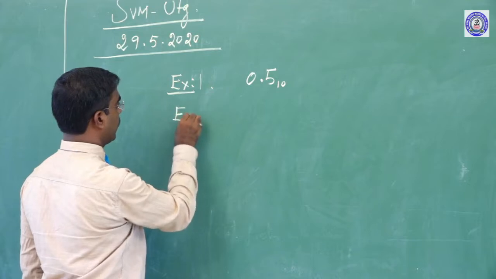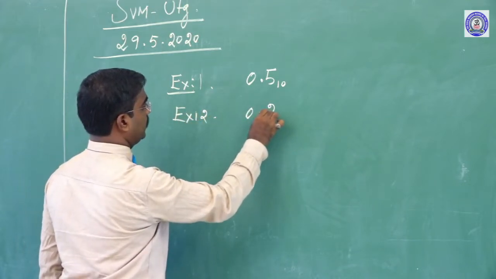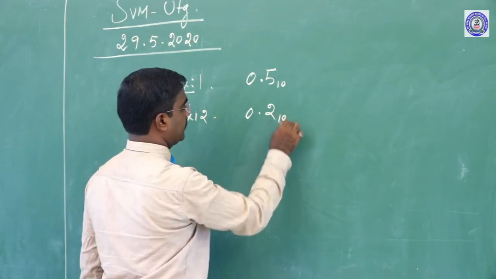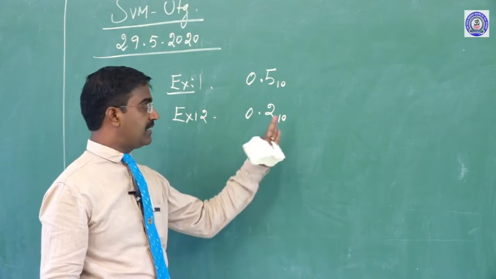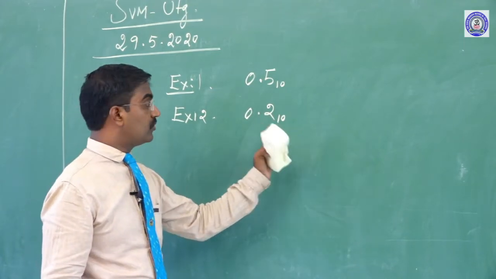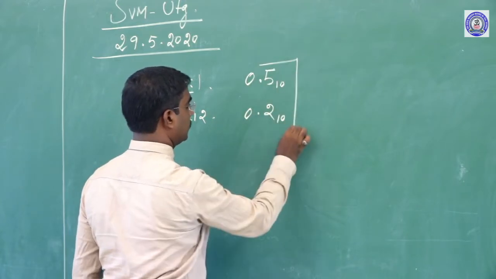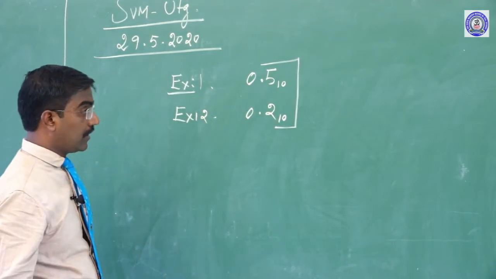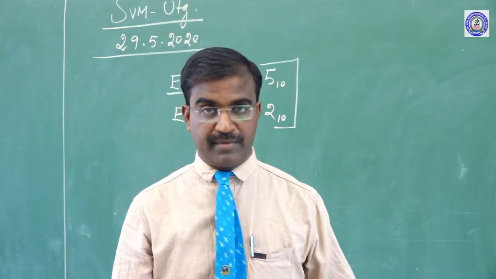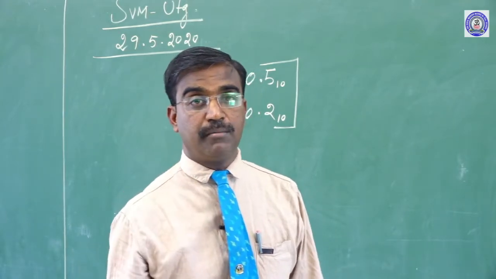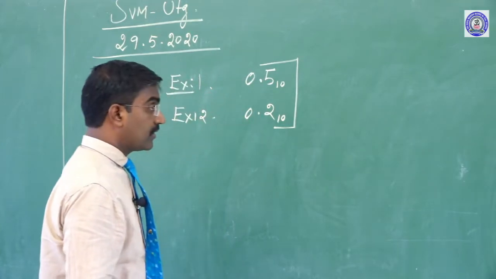Next example, exercise 2: 0.2 base 10. This type of decimal value with a fractional part, how can we convert it into binary? Today we will continue from yesterday's session, and then we will see binary into decimal.